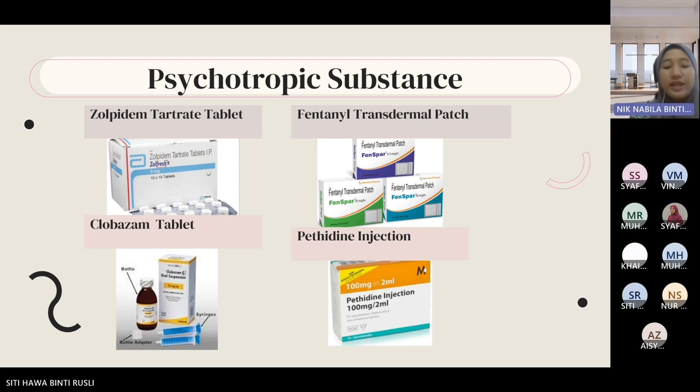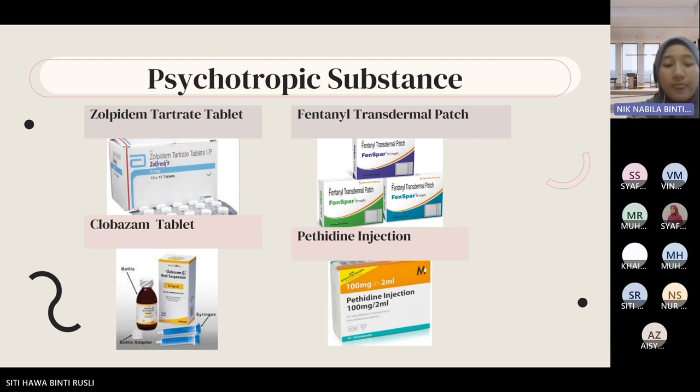We briefly explain and give examples about psychotropic substances and dangerous drug substances. According to the Third Schedule of the Poisons Act, psychotropic substance number 1, clobazam and zolpidem, are listed under psychotropic substances. As for fentanyl and fatidine, both of these are referred to under Third Schedule, Poisons Act, number 2, which lists any product registered under CDCR 1984 that contains any listed substance as categorized under psychotropic substances. So both fentanyl and fatidine are psychotropic substances because they are already in dosage form.